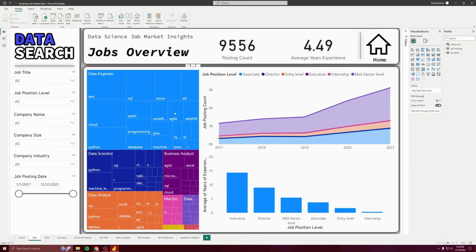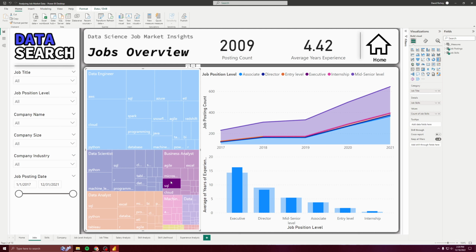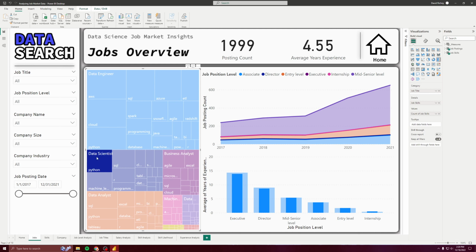Here we have this tree map of the different job titles with their job skills, and the bigger the rectangle, the more jobs are in that. Like here, data scientists who have the skill of Python, there's a lot of them.